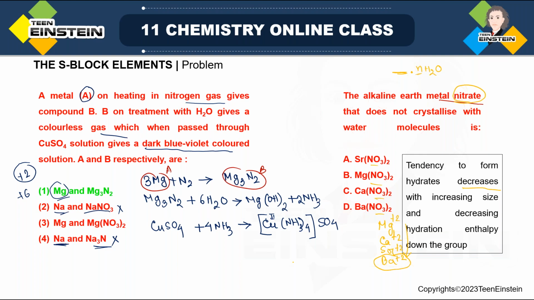Okay, so that is the reason. The correct option will be the last one, that is barium nitrate. And this is the explanation: down the group, because of increase in size, the hydrate formation tendency decreases.